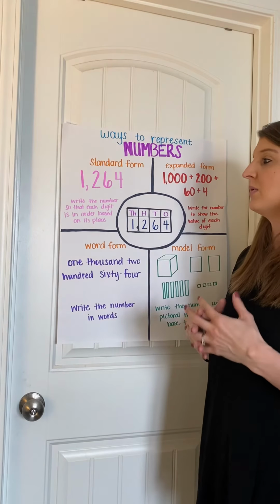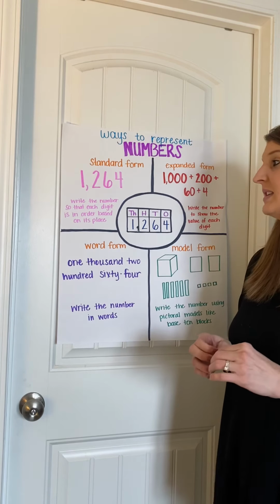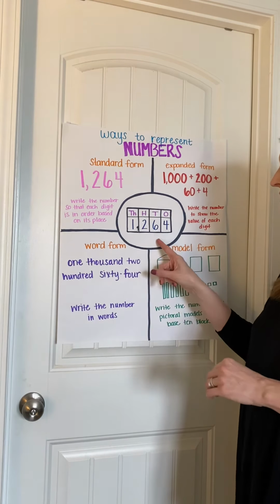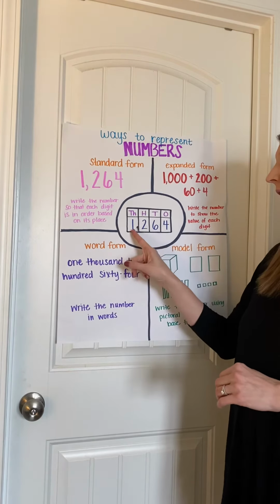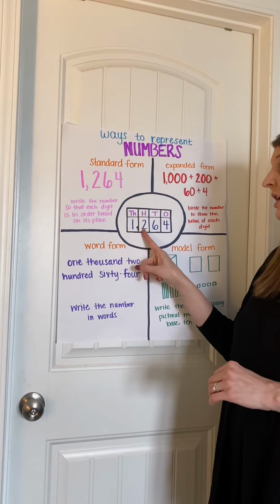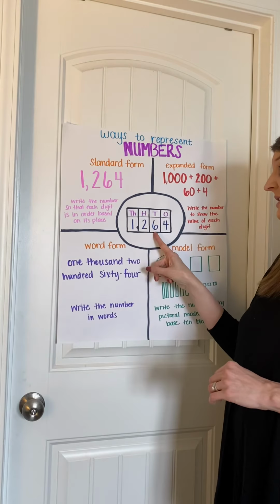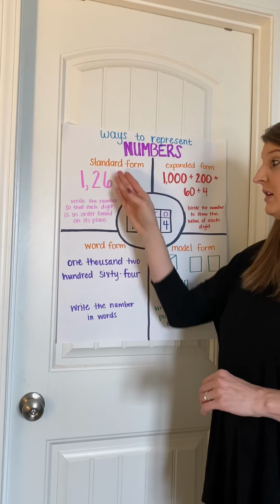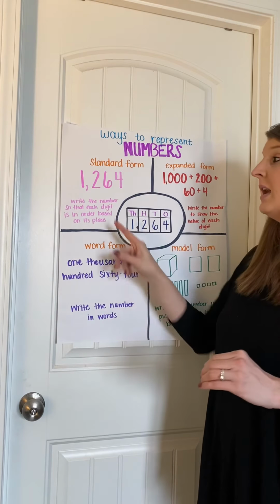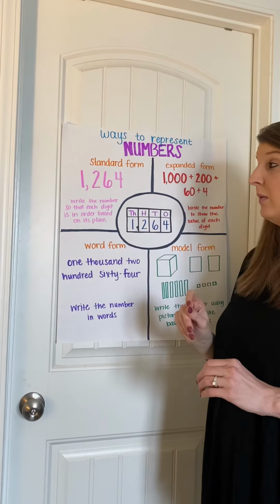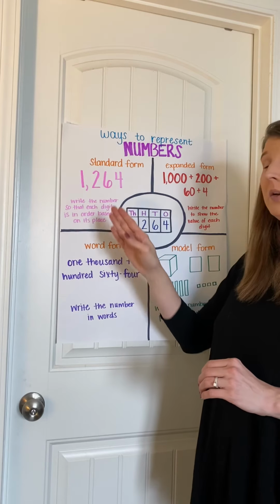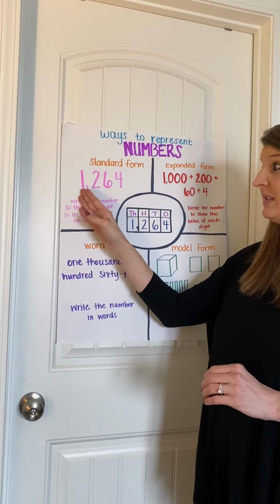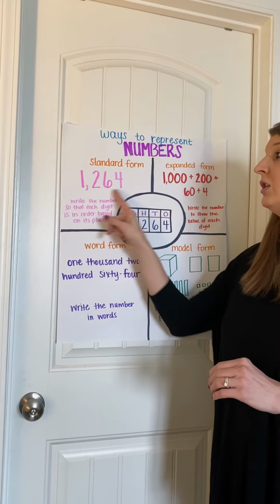Standard form is writing the number so that each digit is in order based on its place. As you can see, I have my place value chart. I have a 1 in the thousands, a 2 in the hundreds, a 6 in the tens, and a 4 in the ones place. When I write that number in standard form, I just write it out with numbers, separating it with a comma by period. You have the thousands place here, so it has to be separated. You're just writing it in numbers.